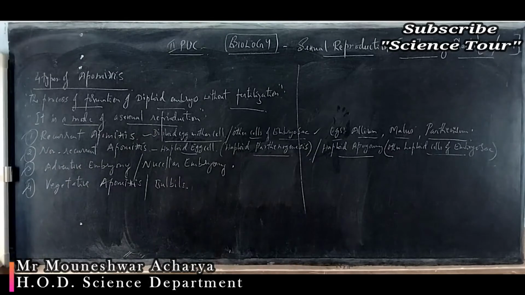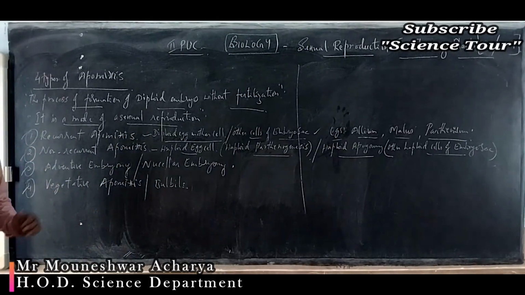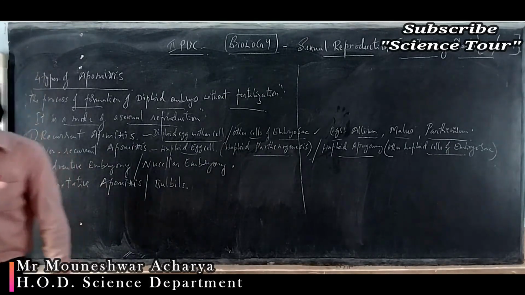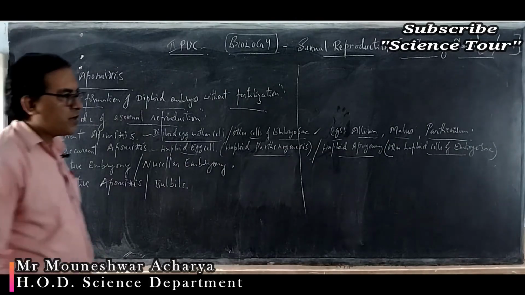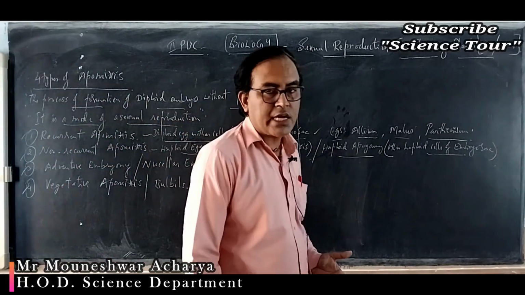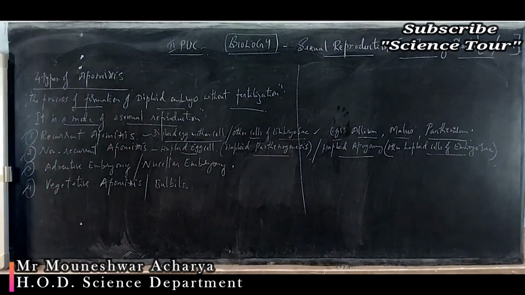So that is why it is called non-recurrent apomixis, which is very rare, which is uncommon. Okay. So it occurs very rarely. It is primarily of genetic interest, and the plants which are produced are haploid. These haploid plants are sterile, they are not fertile. The haploid plants produced by non-recurrent apomixis are sterile.